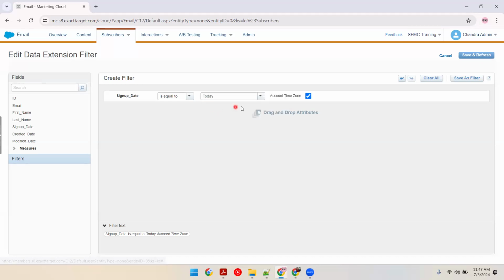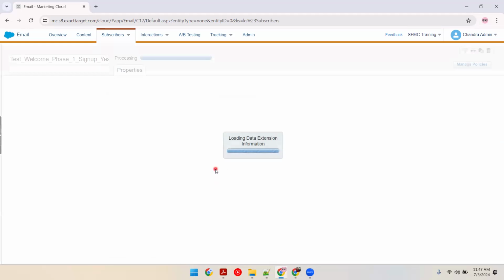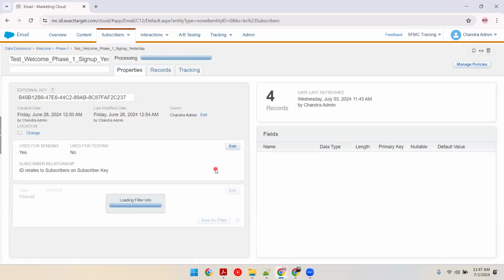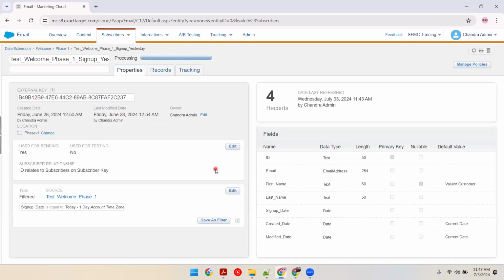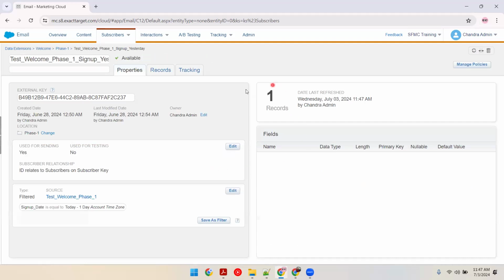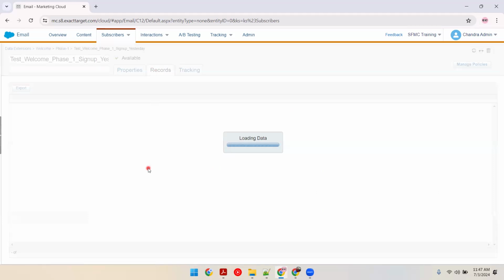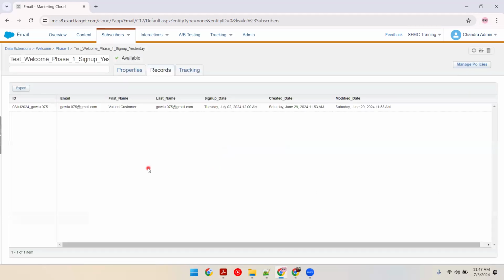We will discuss these things in detail. So this is just a glimpse of it. I'll just click on save and refresh, and we'll be getting only one record. As you know, the email will not go out today. It has already been sent manually, and it should be taking care of it. Hereafter, I want it to be automated. So when you want it to be automated, I don't want to click this refresh button.